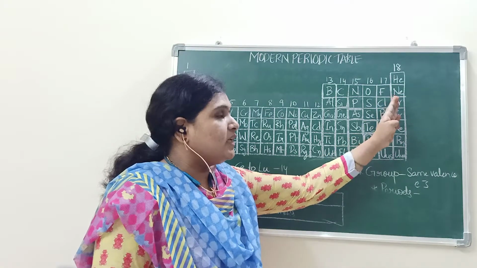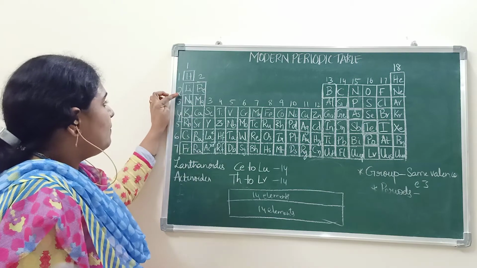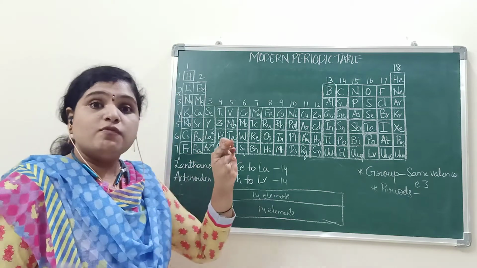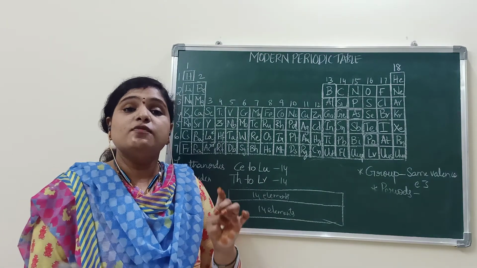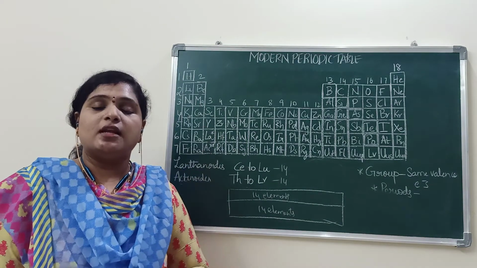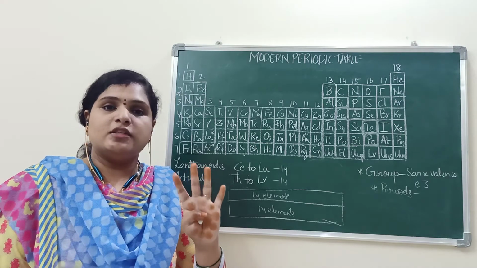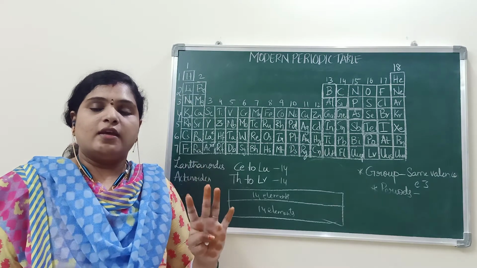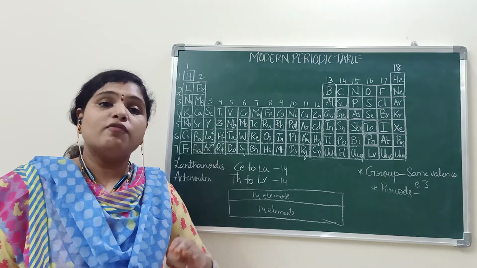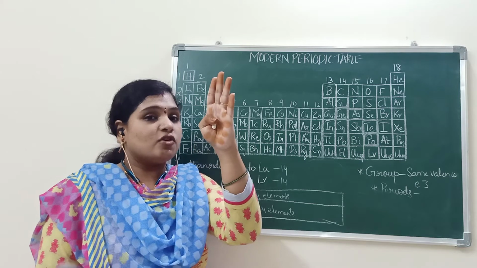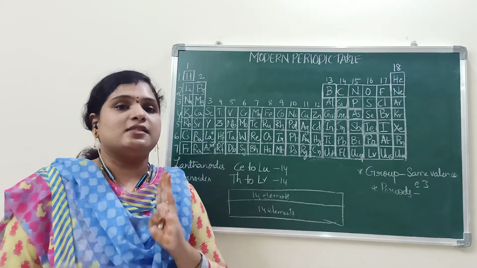These are nothing but inert gases, right? You know that. And in a period, electrons will enter into the same shell. We know K, L, M, N shells are there. They will enter into the same shell in case of a period. In case of a group, the number of shells increases.